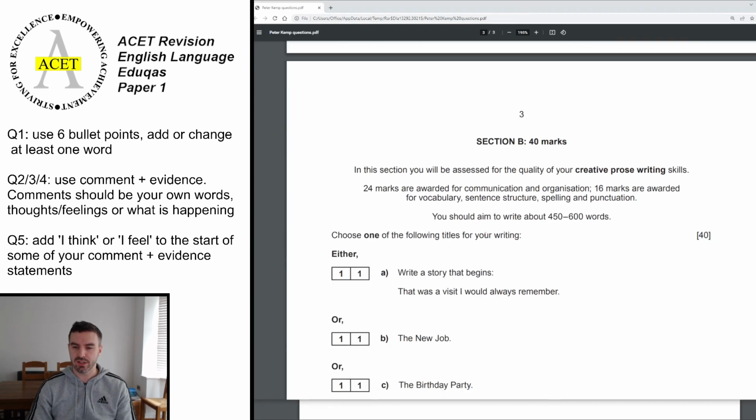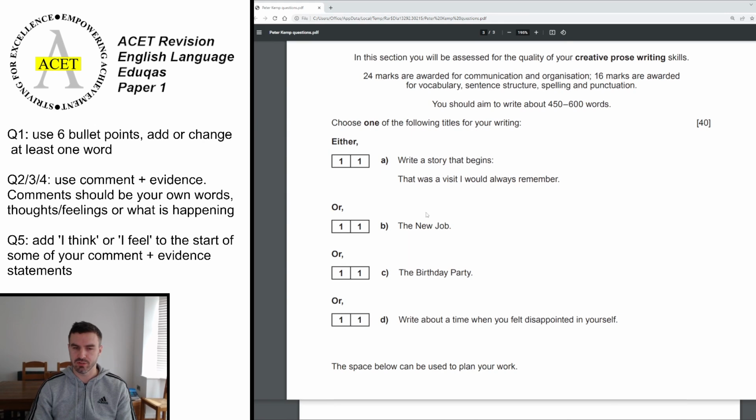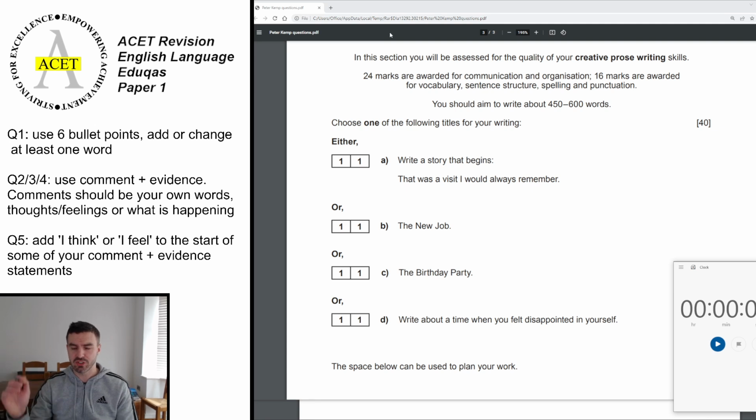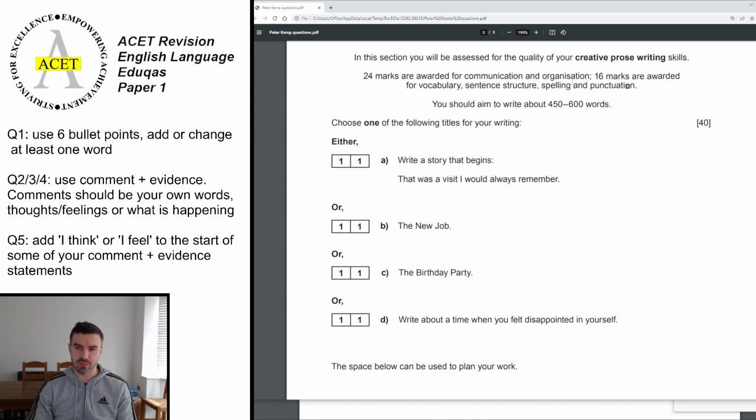Your writing section had those titles. Okay, so you will have practiced doing narratives in school, in class. If you have a story or an idea that you want to practice, I would strongly recommend that you set a timer for 45 minutes, spend the first 3 or 4 minutes planning out your stages for your story, pick one of those titles, and then try and do it without looking at any notes, okay? Big thing for checking for SPAG, 16 of the 40 marks are for spelling, punctuation, and grammar, so you really need to be tight on that, especially